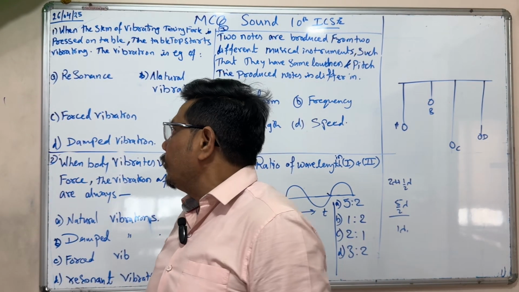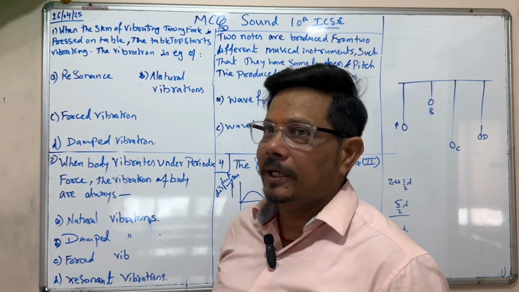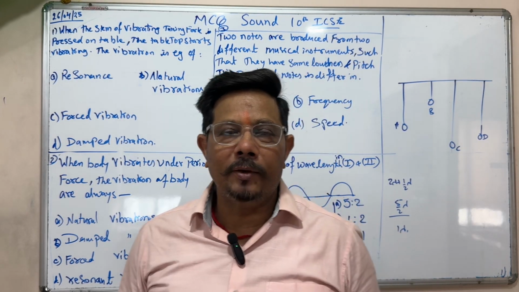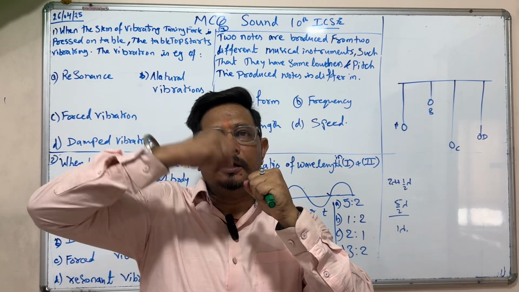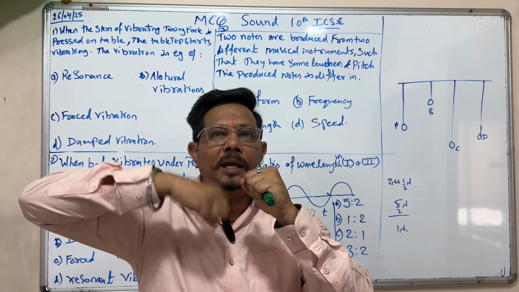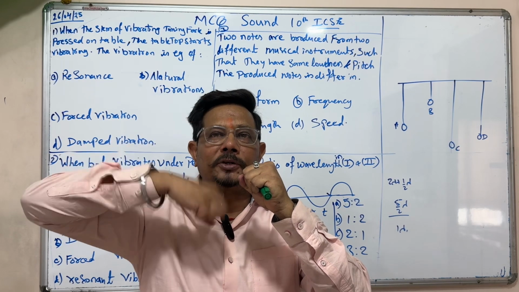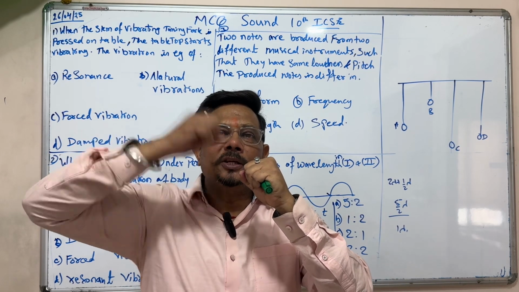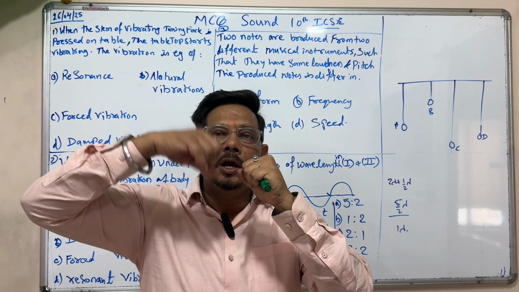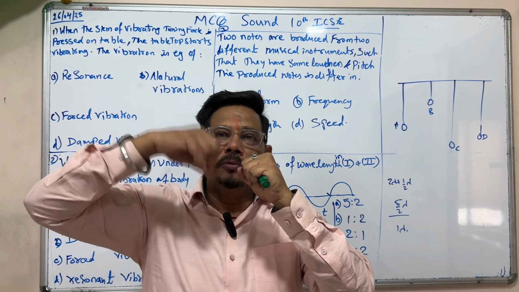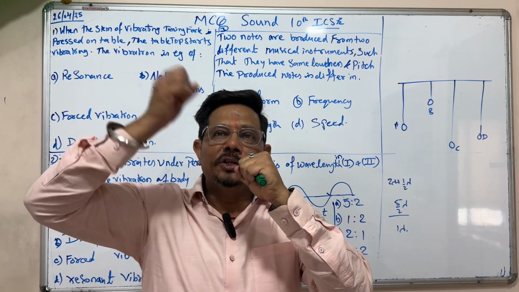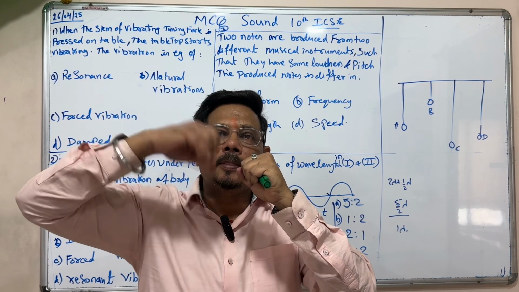First of all, we will clear the concept of what resonance is. If any object is vibrating with its natural frequency, meaning nobody has started this vibration, and it completes 5 vibrations in 1 second, that is the frequency of this oscillation.